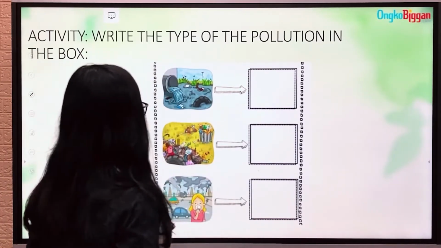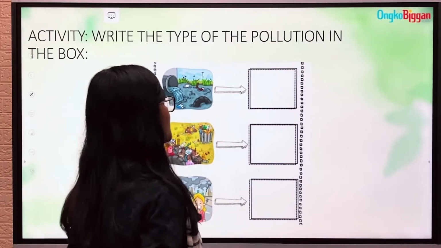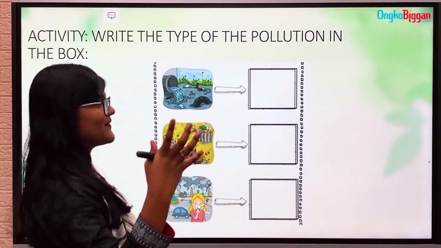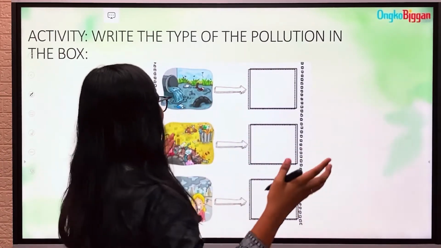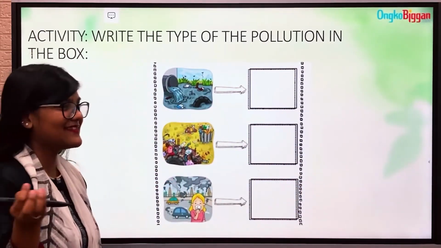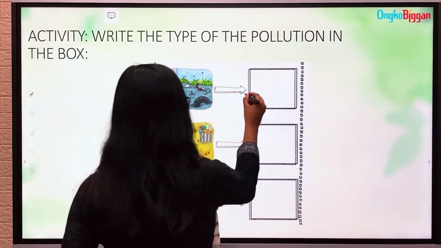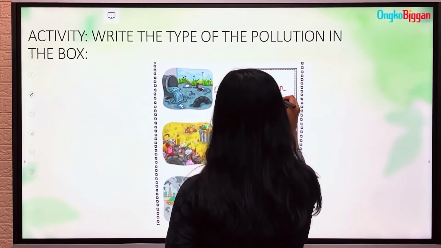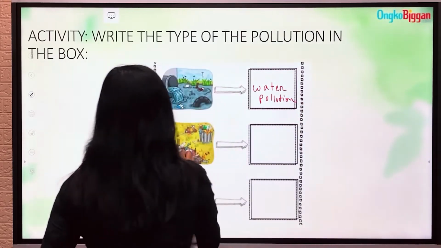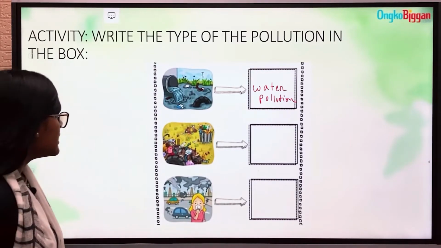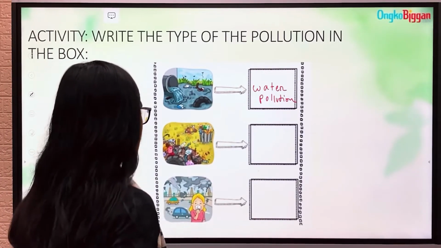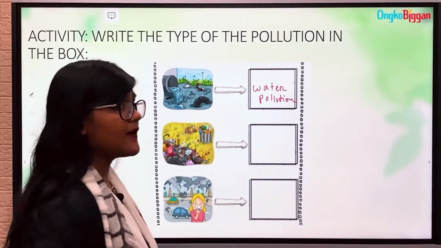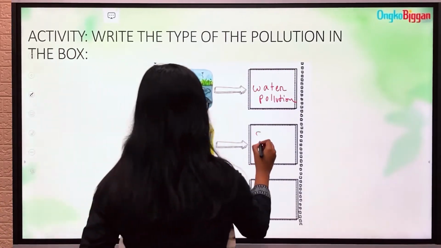Here we can see the water body's normal color, the water remains transparent, but we can see a different, ugly type of color here. So it's very clear that it's a phenomenon of water pollution. Okay, moving forward, in the second picture we can see there is a land body and lots of garbage is scattered here and there, and it's polluting the soil, so it's soil pollution.